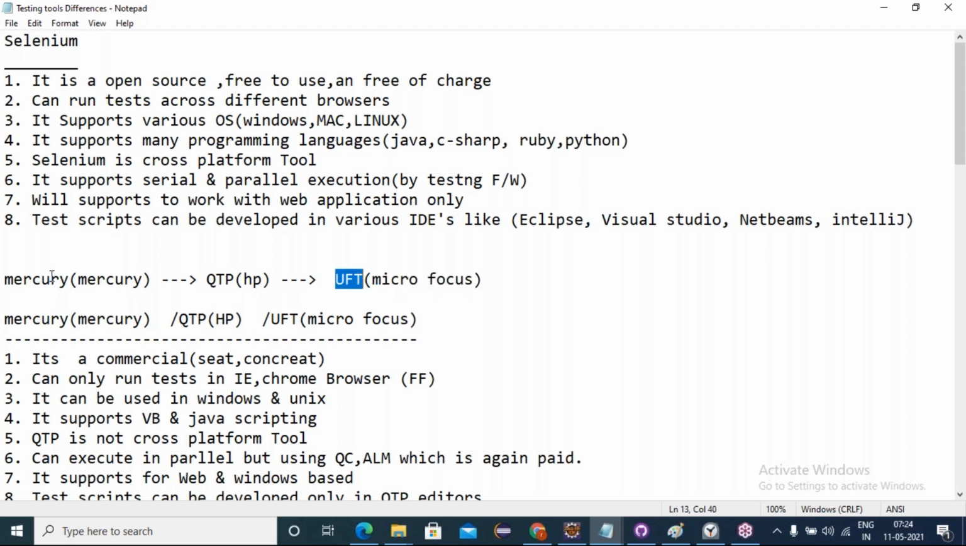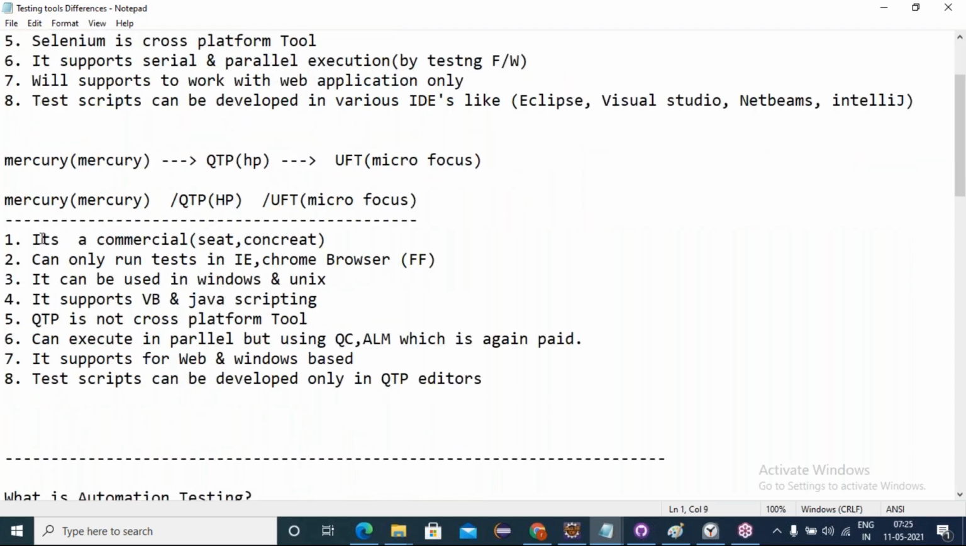Earlier we used to call it Mercury QTP. Now we are calling it UFT. These many name changes happened. Only 20-25% of companies are using this now. Why do we prefer Selenium? Why not UFT? Let's see some differences among them.